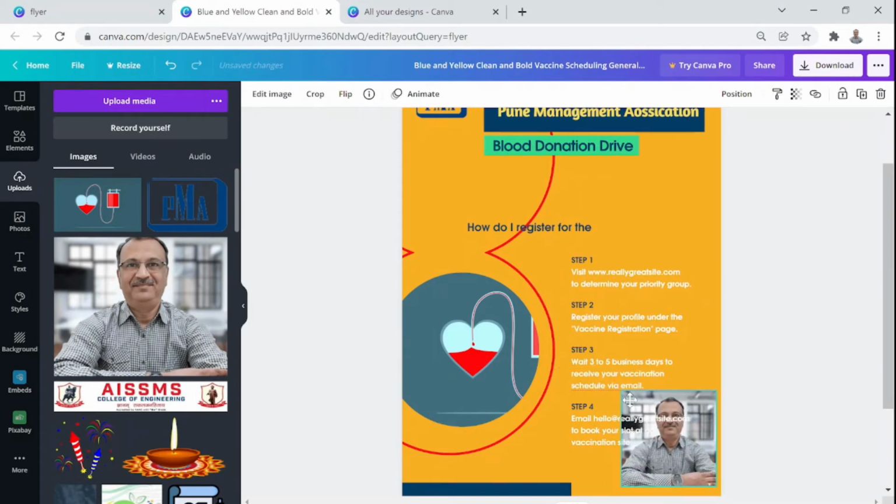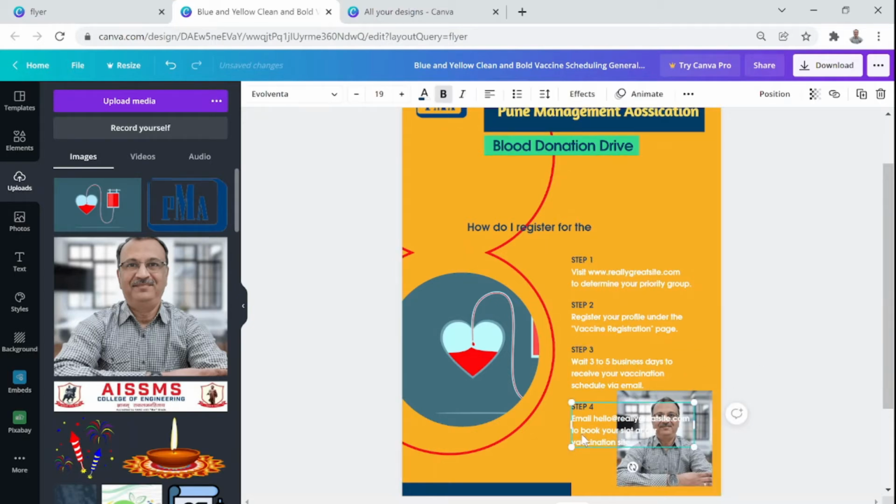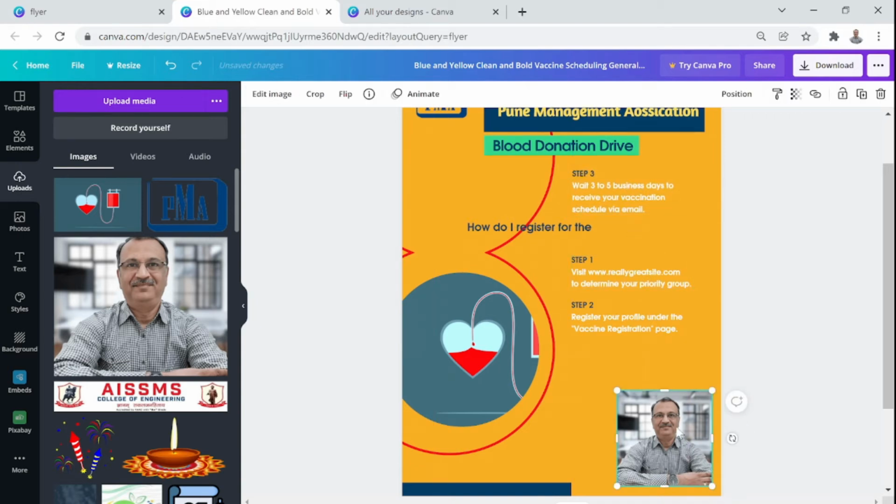Now let me just delete this step 4 here so that it doesn't disturb us, and step 3, temporarily I'm moving it somewhere. So you can clearly have a view of my photograph here. On this yellow I have put this image, which is somewhat not going well with the contrast. I want to maintain the contrast, and let's say the white color text under step 2 or step 1 or step 3 also, I think this color also needs to change.